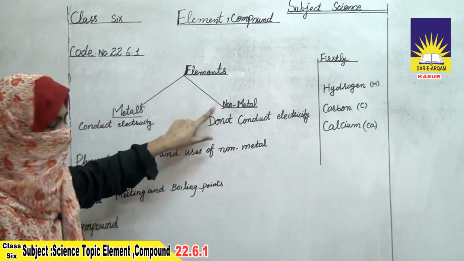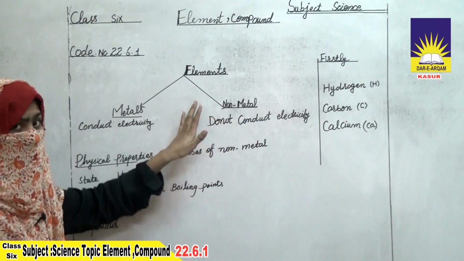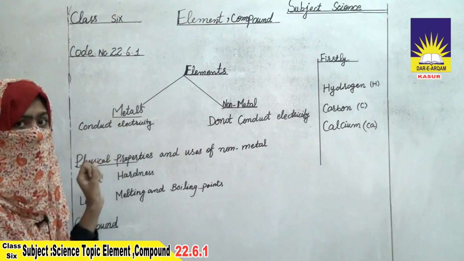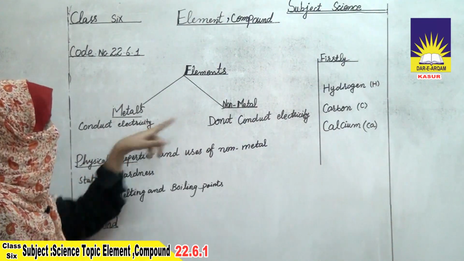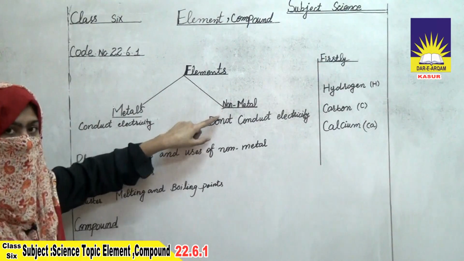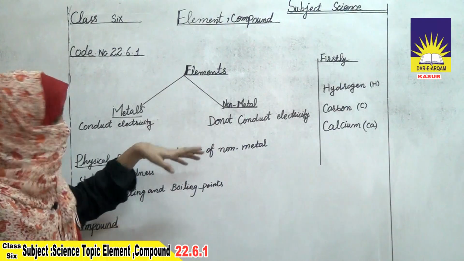Second, non-metals do not conduct electricity. Conduction of electricity is only due to the presence of free electrons, and non-metals do not have free electrons for conductance.